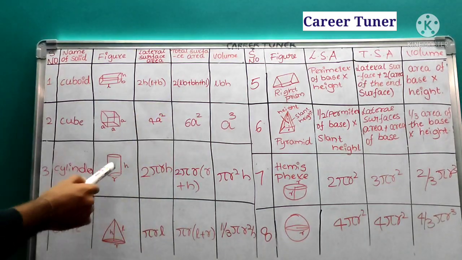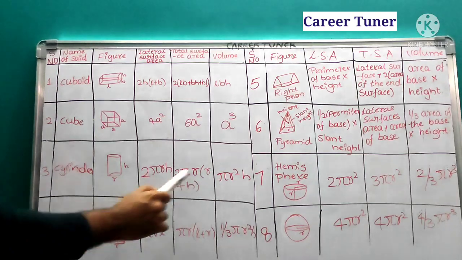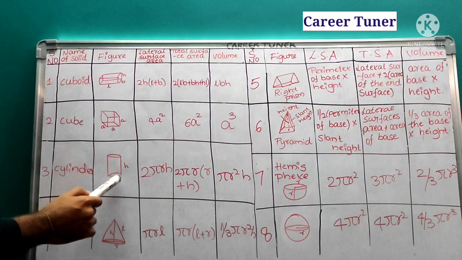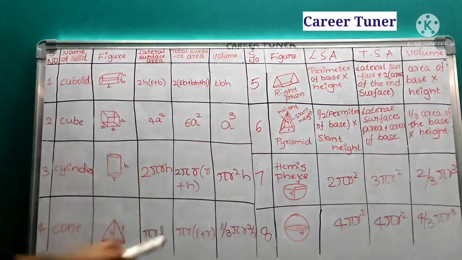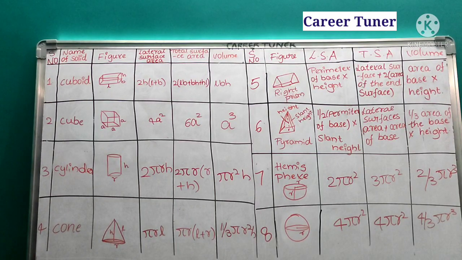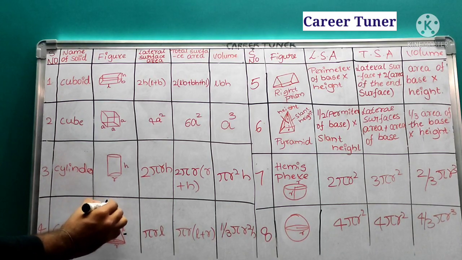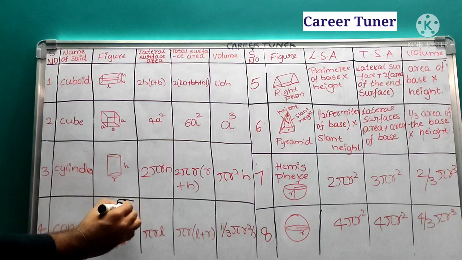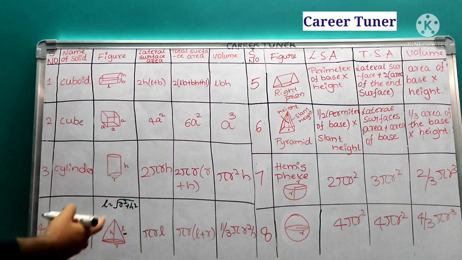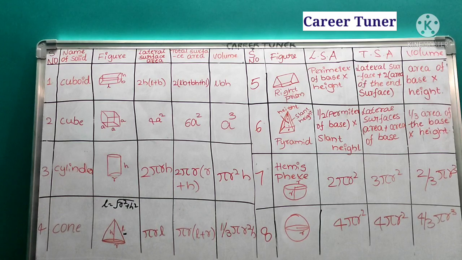Next, volume. Volume is nothing but base area into height. What is the base area? Base is in the form of a circle, so pi r square. It is multiplied by height. So pi r square h. Next, cone. In cone we have this L. L is nothing but what? Slant height. You all might be knowing. So L is equal to what? Root of r square plus h square. So here it utilizes Pythagoras theorem.